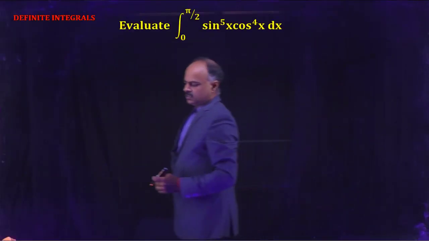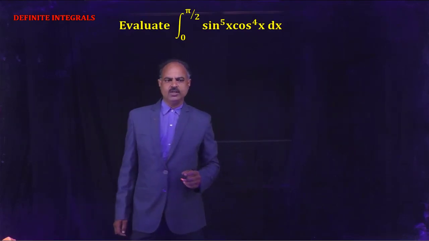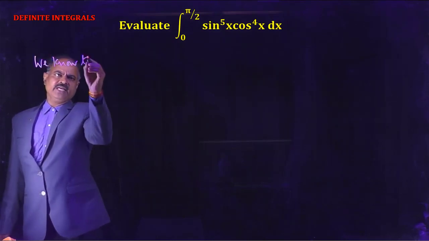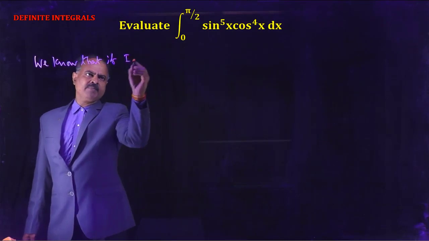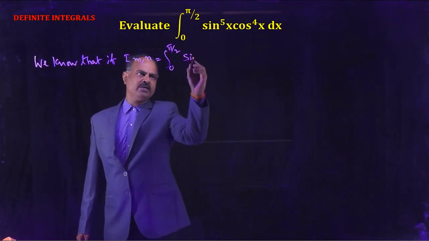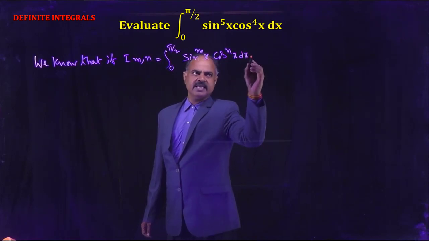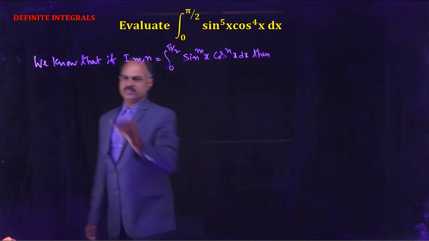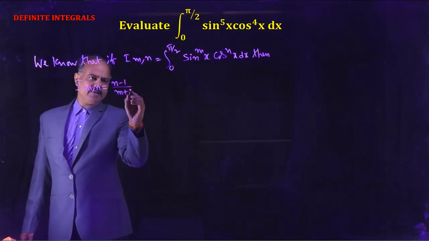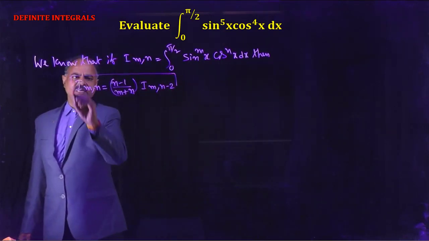Next, evaluate the integral from 0 to pi by 2 of sin to the power 5x into cos to the power 4x dx. We know that if I(m,n) equals the integral from 0 to pi by 2 of sin to the power mx into cos to the power nx dx, then I(m,n) equals (n minus 1) by (m plus n) into I(m, n minus 2).